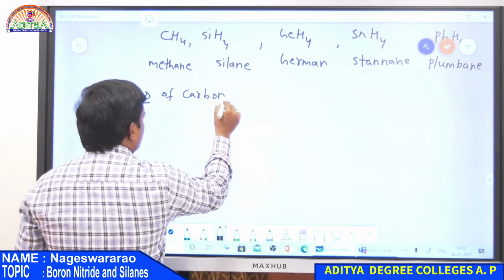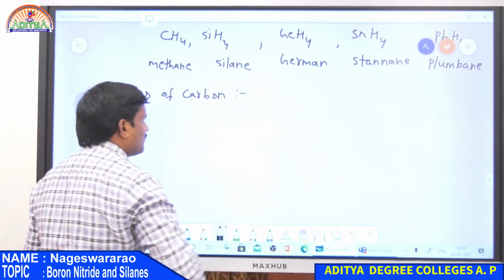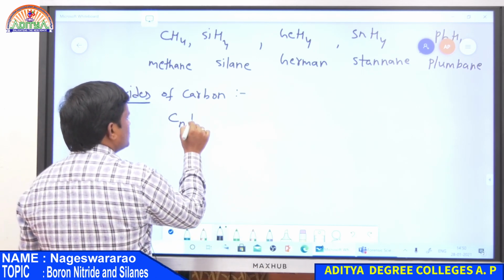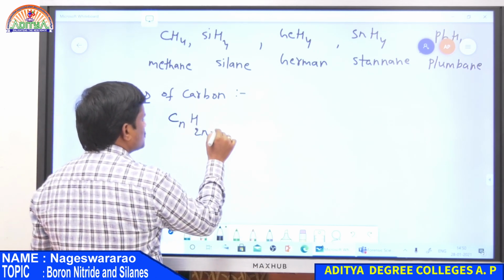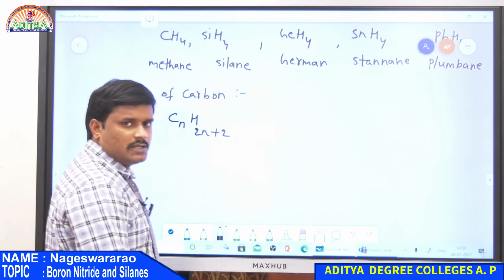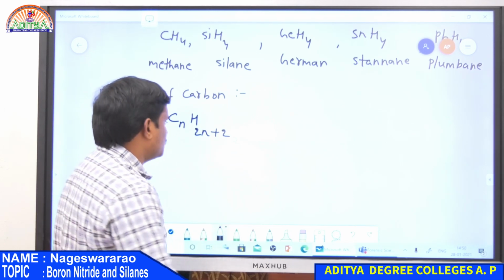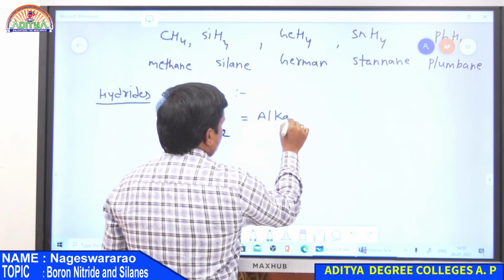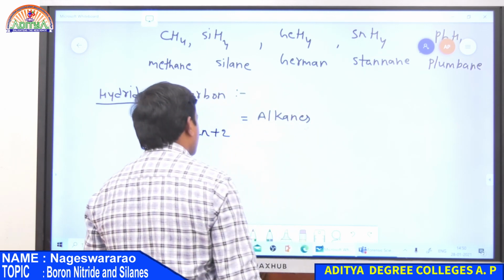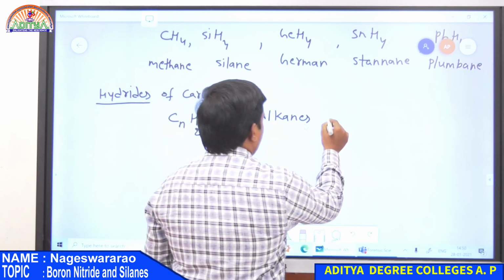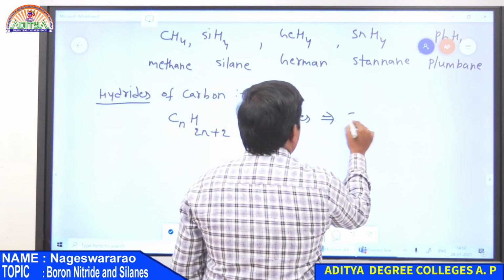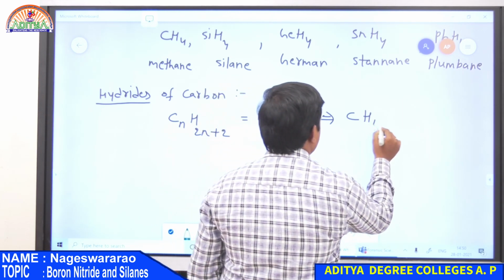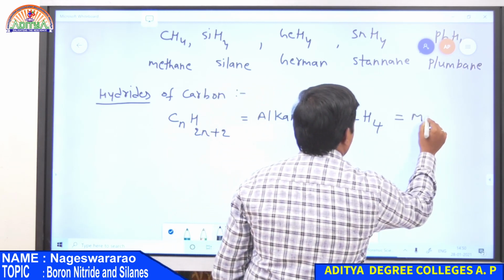Carbon forms so many hydrides, like alkanes having the general formula CnH2n+2. These are nothing but alkanes. So what is the first alkane? If n is equal to 1, the formula is C1H(2 into 1 plus 2), that is CH4, nothing but methane.